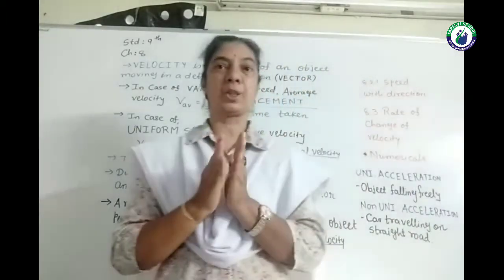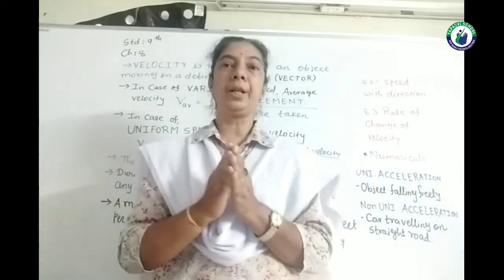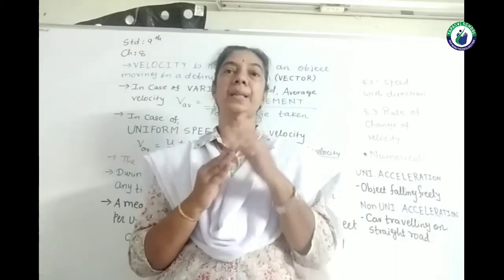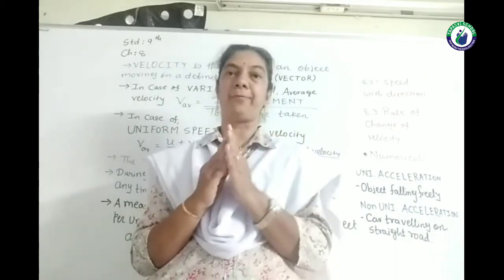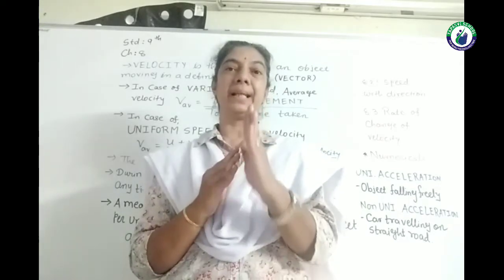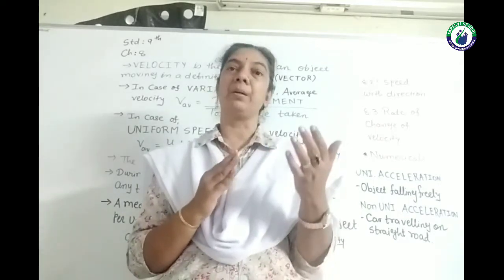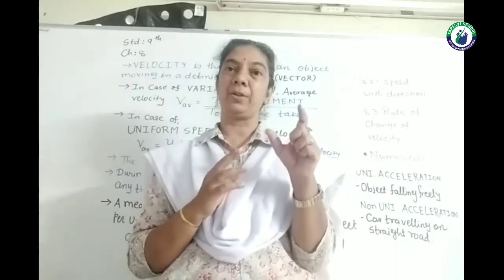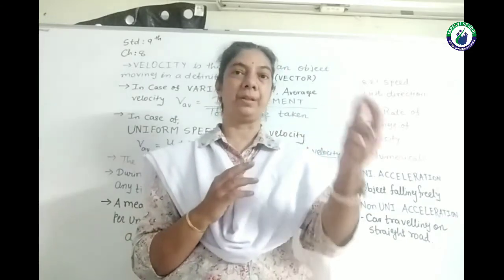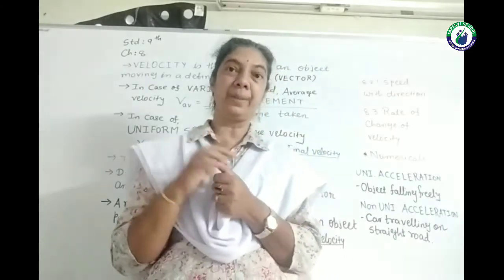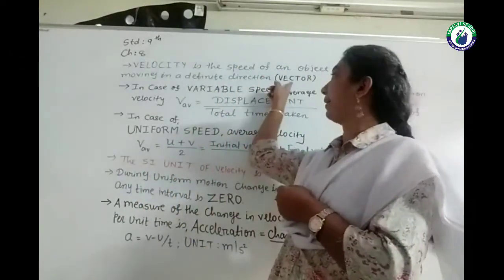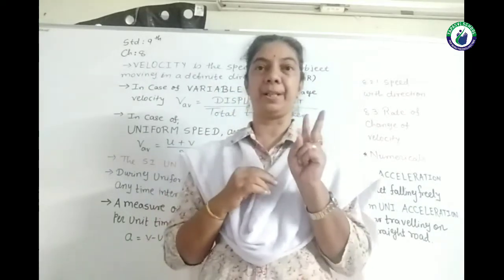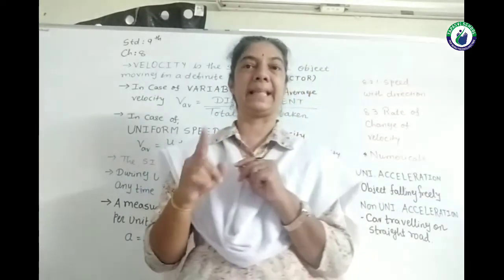We have seen that speed is the rate of motion. Now, if that speed is in a specific, same direction, that becomes velocity. So, first thing, velocity is the speed with direction. That means it becomes a vector quantity. As we have discussed, two types of quantities are there, vector and scalar.